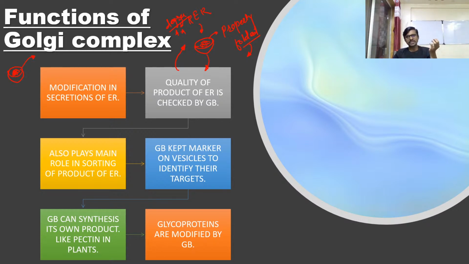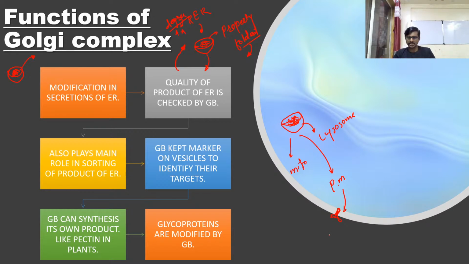Okay, so the Golgi complex also plays a main role in sorting of proteins. So what is meant by sorting? For example, this protein which came from the rough endoplasmic reticulum, the Golgi complex studies it, and after studying, it decides this is a protein of the lysosome. Okay, so the Golgi complex sends it toward the lysosome. For example, if this protein is of mitochondria, then the Golgi complex sends it to the mitochondria. If it is a protein of the plasma membrane, the Golgi complex sends it to the plasma membrane and places it in the plasma membrane. For example, this is a plasma membrane. So it sends it and arranges it in the proper manner here,